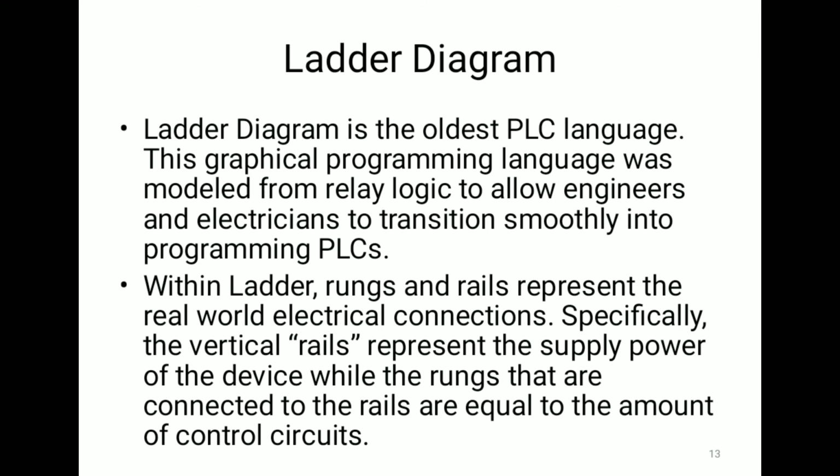So in ladder diagram there are different runs and rails. So they represent real world electrical connections. For example, there are 2 vertical rails. They represent the supply power of the device, and horizontal lines are called runs that are connected on the rails, and on that the different types of controlled elements are connected.